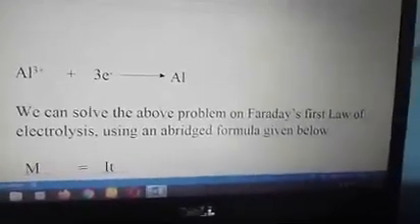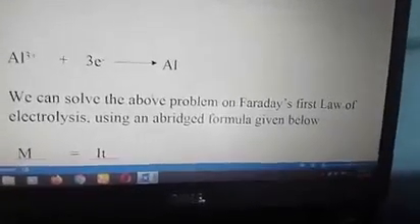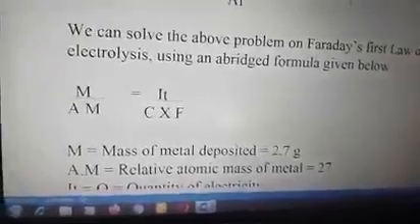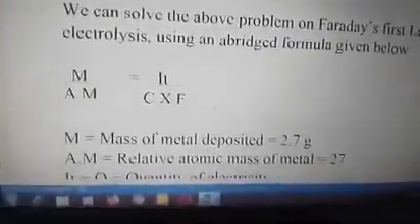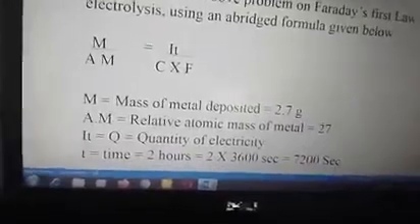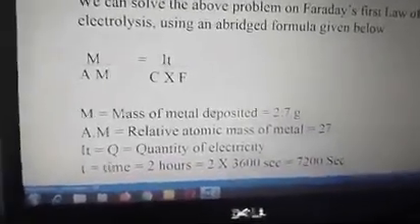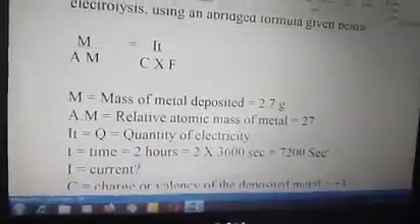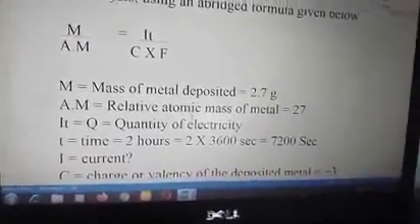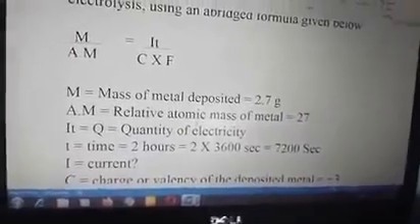We can solve the above problem on Faraday's first law using an abridged or short formula, which is given as mass over atomic mass equals IT over C times F, where IT is quantity of electricity. So what do the letters stand for? M stands for mass of metal deposited, which is 2.7 grams of aluminium given to you. AM stands for the relative atomic mass of the metal, I mean 27 for aluminium. Then IT is the quantity of electricity used. Time is given to us.